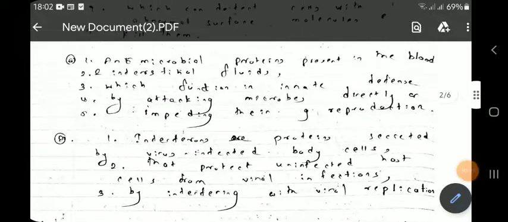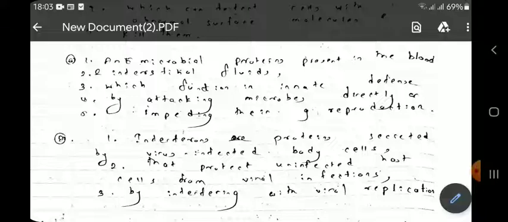So what are antimicrobial proteins? Now, antimicrobial proteins present in the blood and interstitial fluids, right, function in innate defense. How? By attacking microbes directly or impeding their reproduction. Okay, so antimicrobial proteins are present in the blood. Remember that. Where are they present? They're present in the blood. Where else? Also in interstitial fluids, right? Now, what do they do? They function in innate defense.